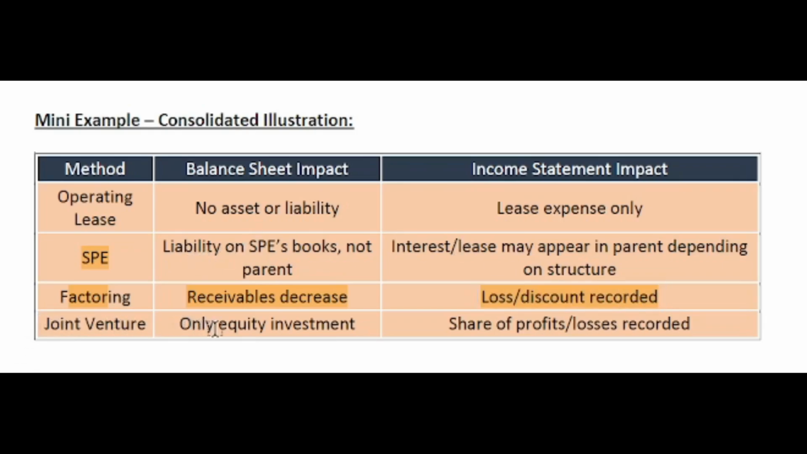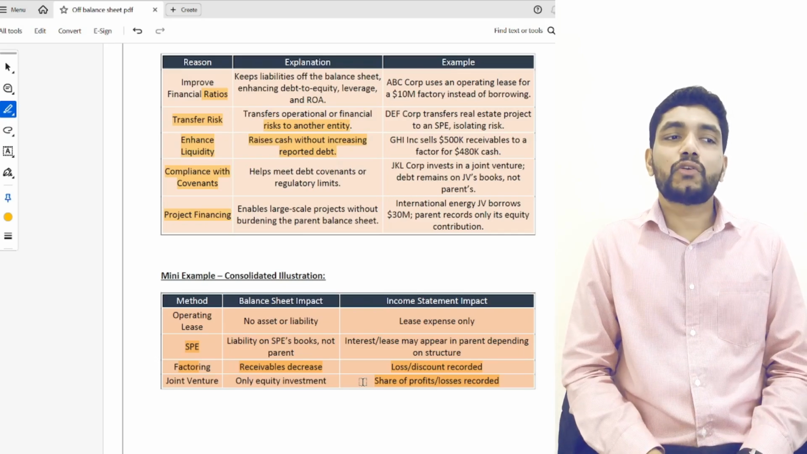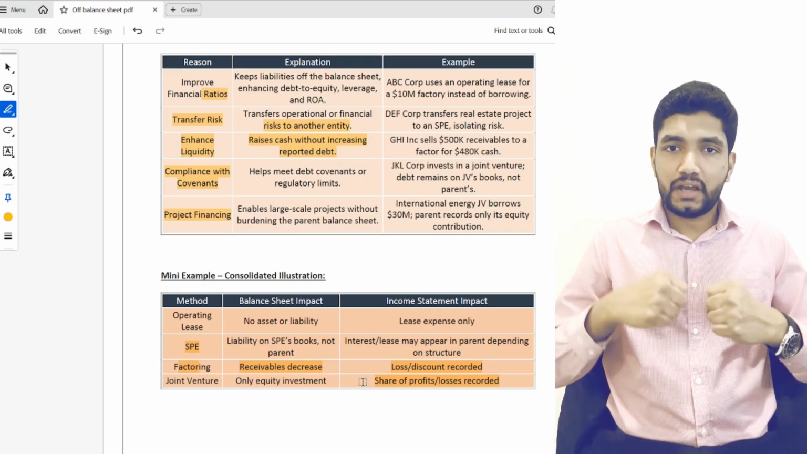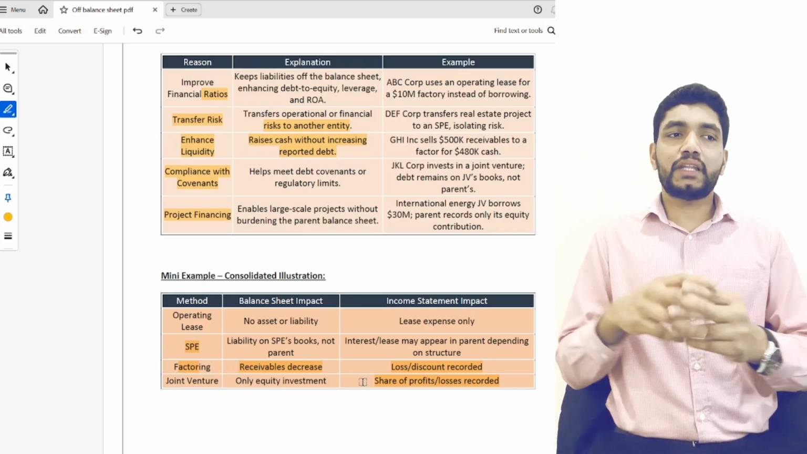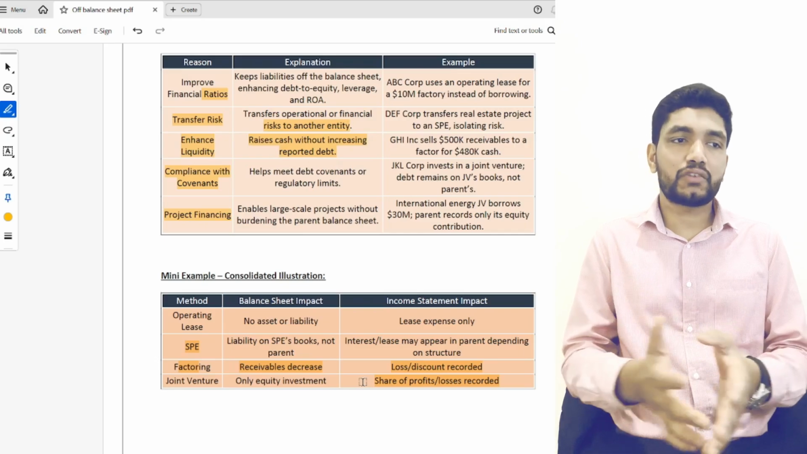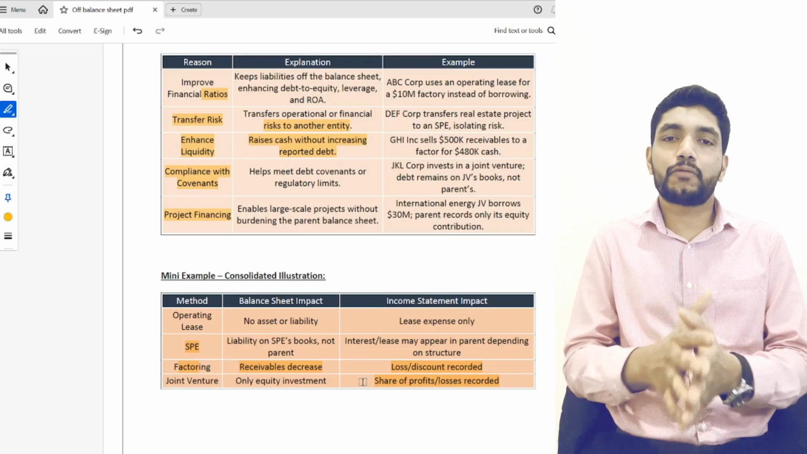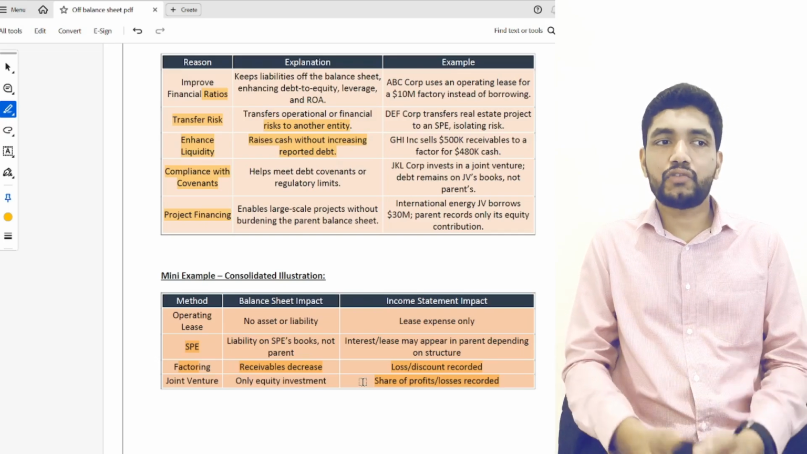In the joint venture, in the parent company balance sheet, it is showing only as an equity investment. But in the income statement, the share of profit and loss will be recorded as other income or under any other heads. So in the joint venture, the parent company's investment alone is shown in the balance sheet as an equity investment, not the complete debt and liabilities of the joint venture.